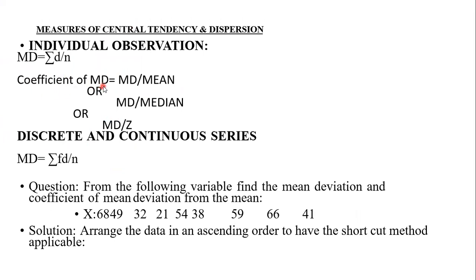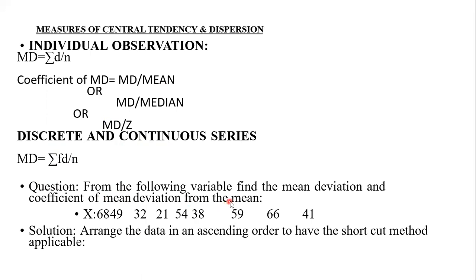So coefficient of mean deviation: as I told you, mean deviation we can find out through mean, median or mode. Therefore, coefficient of mean deviation is equal to mean deviation by mean, or if you find mean deviation by median, then coefficient of mean deviation is mean deviation by median. If you find mean deviation by mode, then coefficient of mean deviation is mean deviation by mode. For discrete and continuous series, the formula is sigma fd by n. This is the formula for calculation of the mean deviation from discrete and continuous series.